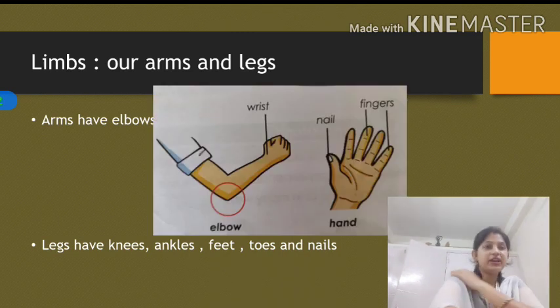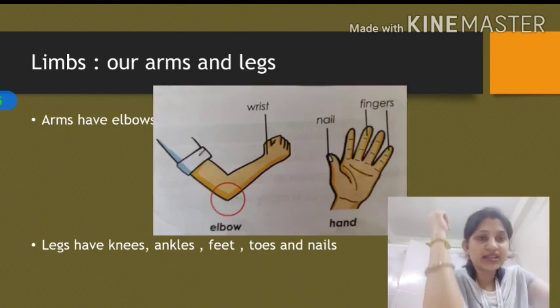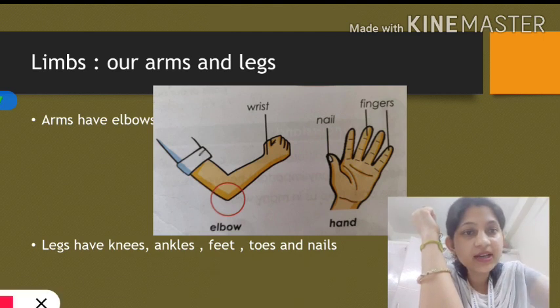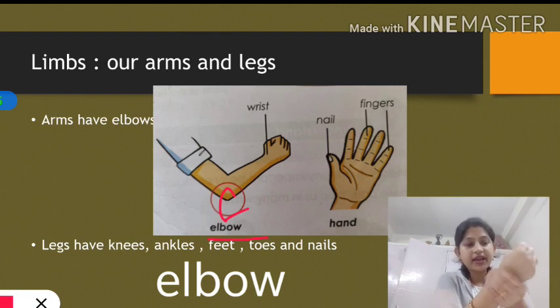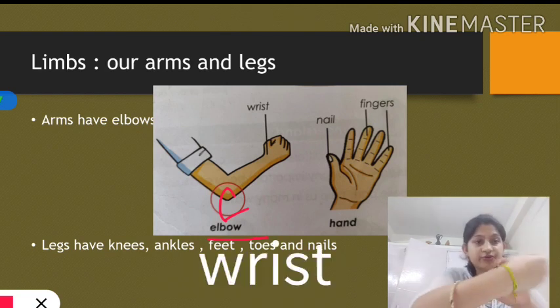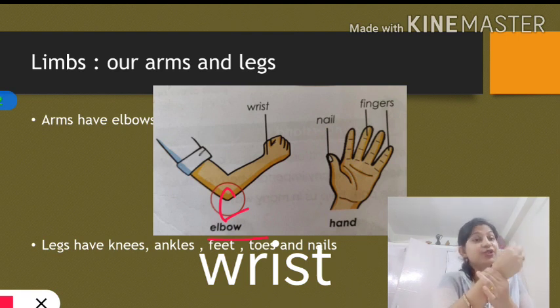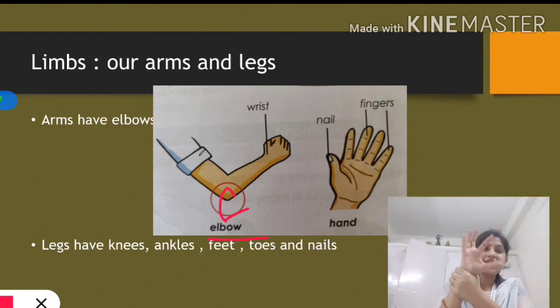See here. Okay, now come arm. This portion, see here in the picture also. This one, this is elbow. E-L-B-O-W, elbow. And here, this area where we tie a watch, wristwatch. We used to wear a watch here, that is why it is called wristwatch. Because we wear it on our wrist. This is called wrist. My hand.